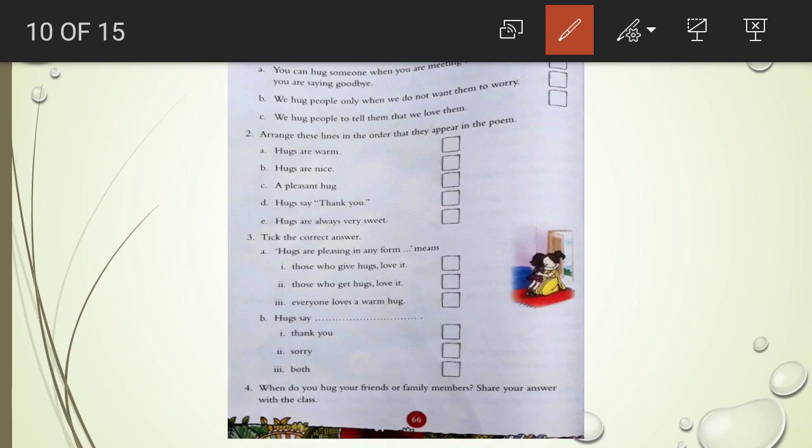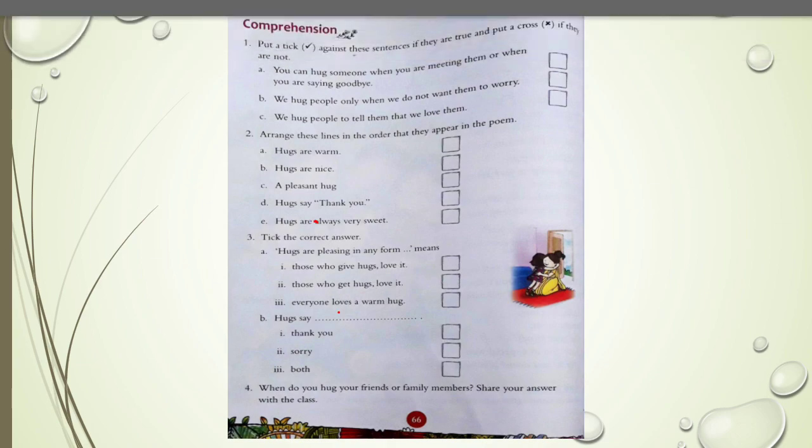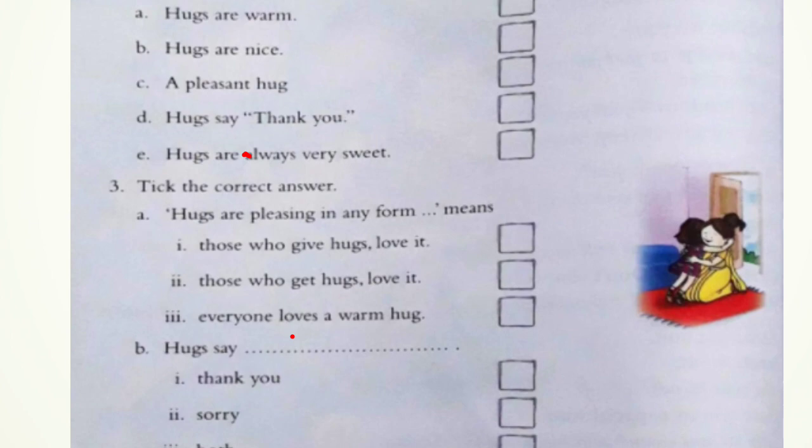Take the correct answer. Hugs are pleasing in any form means those who give hugs love it. Those who get hugs love it. Everyone loves a warm hug. So children, if you read the options, you can easily understand: hugs are pleasing in any form.